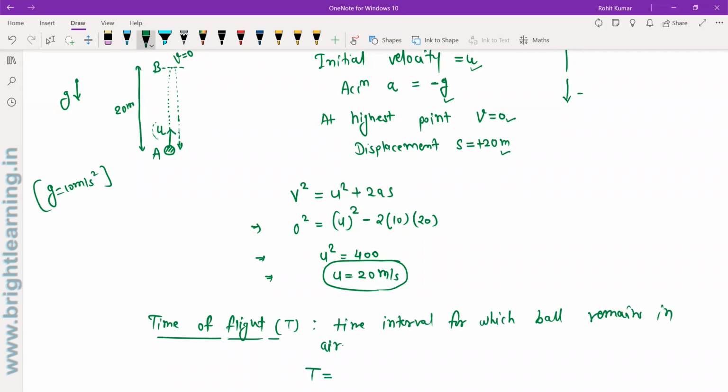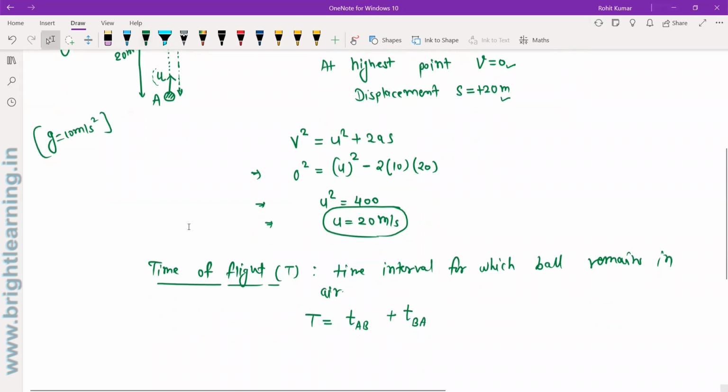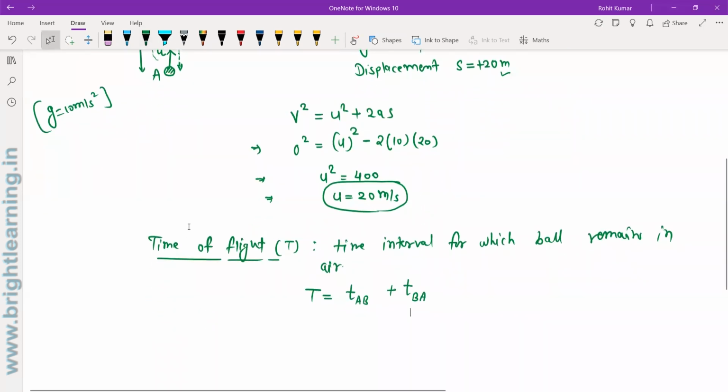This time of flight will be equal to the time taken by the ball to go from A to B plus the time taken to come back from B to A. These two times will be equal because if air friction is neglected, the time taken by any body to go up will be equal to the time of descent. So this time should be equal to 2 times the time from A to B.